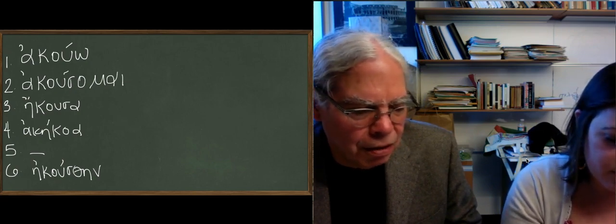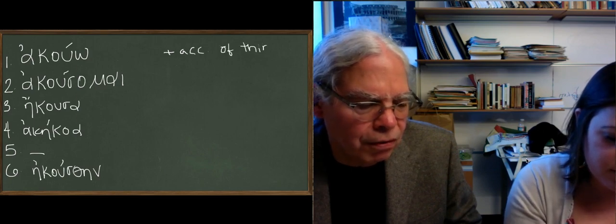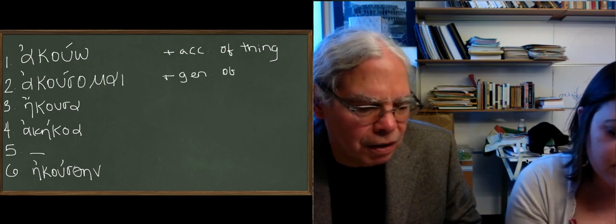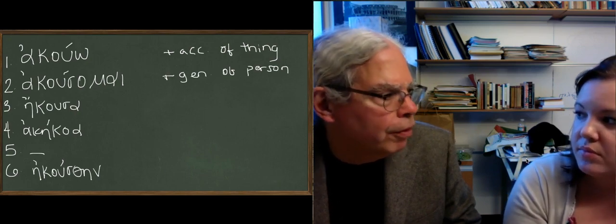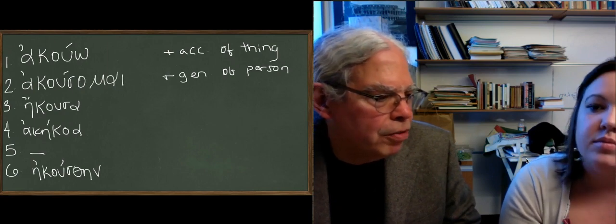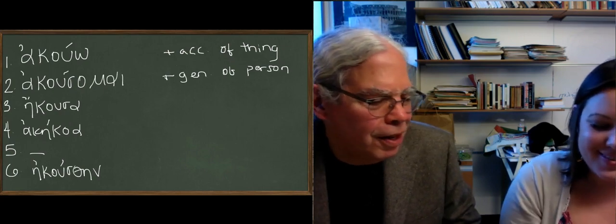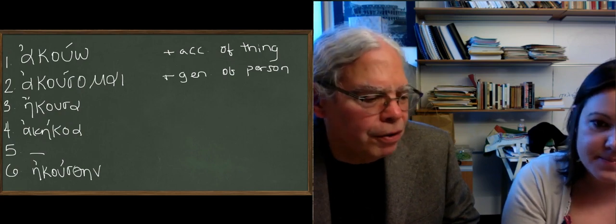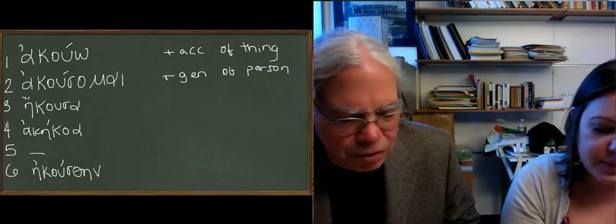So the thing that you hear and the person who's saying it: the thing goes in the accusative, and the person making the noise goes in the genitive case. That's a kind of interesting notion. You can also say, I heard of you in Greek, just like you can in English, which is a kind of partitive genitive. It means I heard something of you, a piece as opposed to the whole. If you say I heard you, then that would be in the accusative case. But if I heard of you, a little bit of you, then put them in the genitive. So we have those kinds of distinctions.